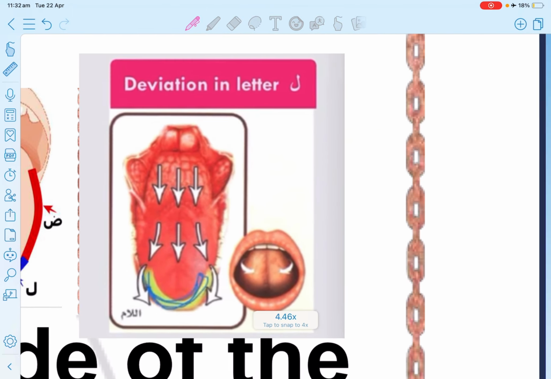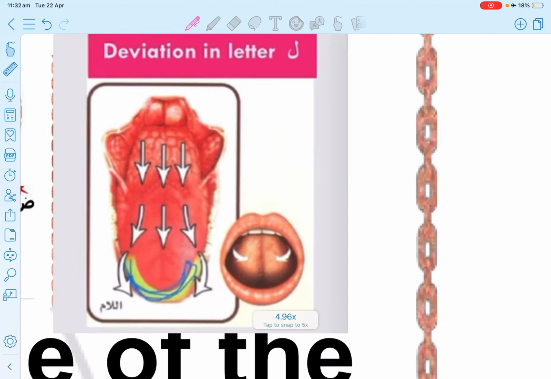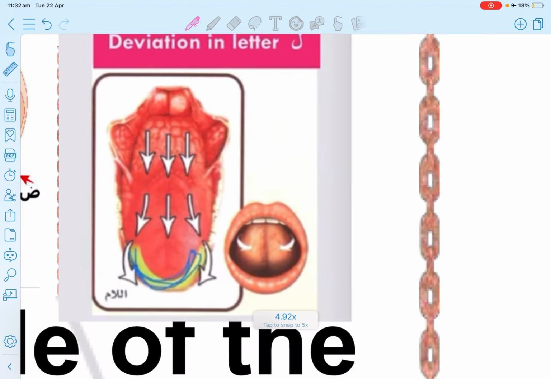This picture is very important. It demonstrates how the deviation happens in the letter lam. So here's the tongue. Let's start with al. Here the sound will be running, and because the tongue will be touching the upper gum, the sound will be drifted, as if there is something blocking it.